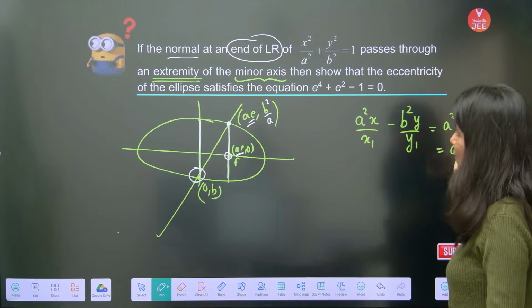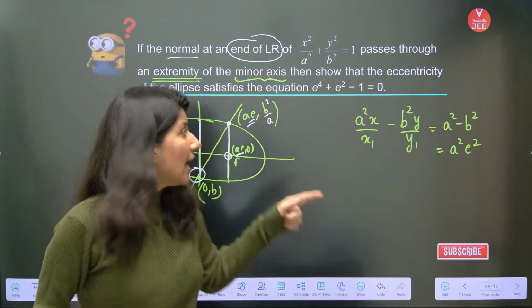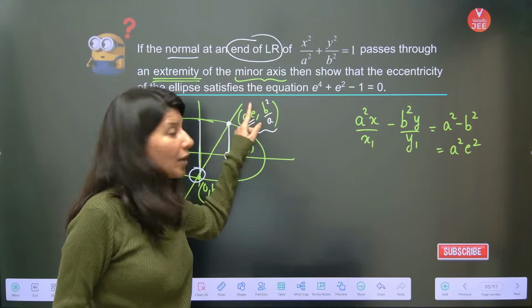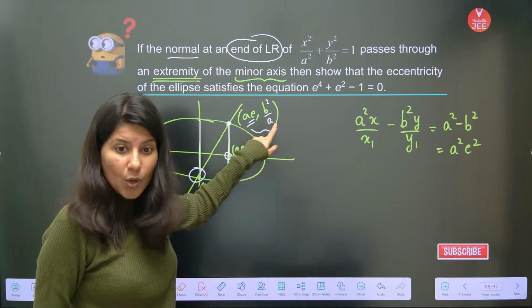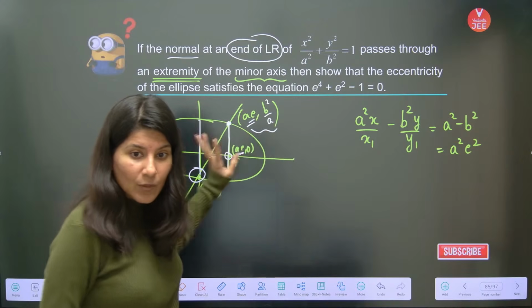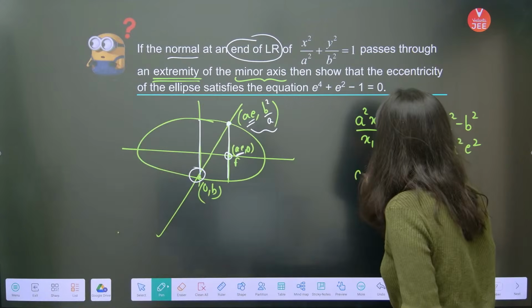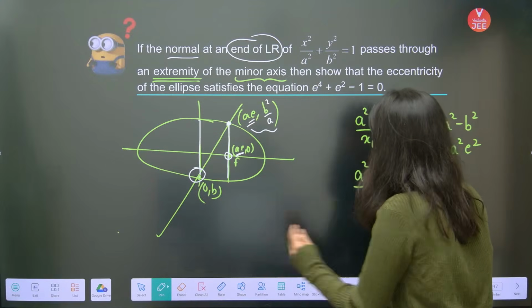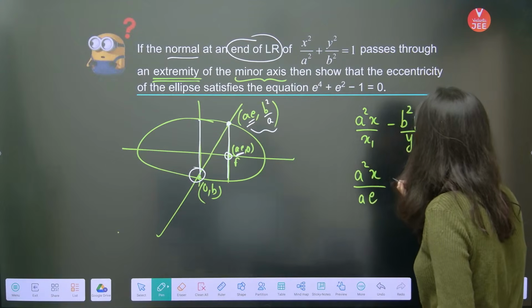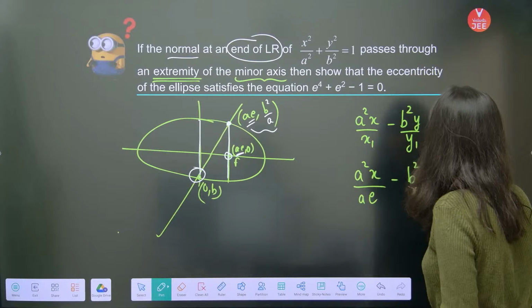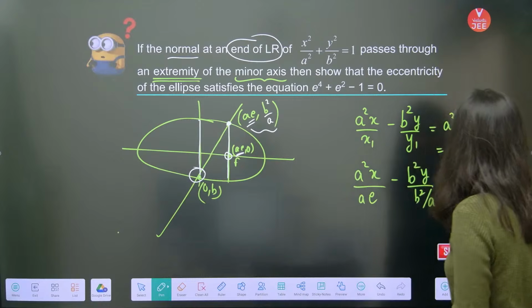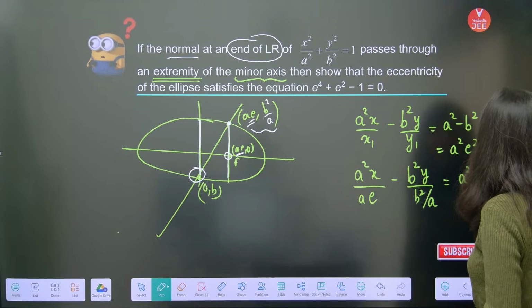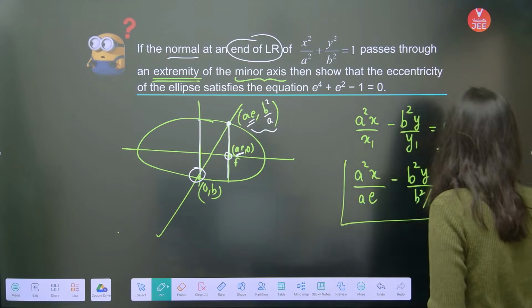This is your equation of normal, where (x1, y1) is the point of contact of that normal. So can I just replace (x1, y1) right here? a square x upon ae minus b square y upon b square by a is equal to a square minus b square. This is what we are getting.